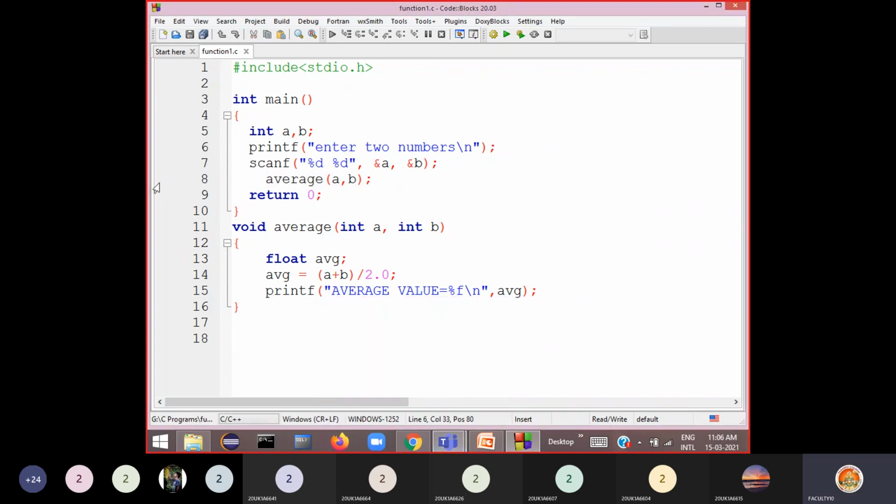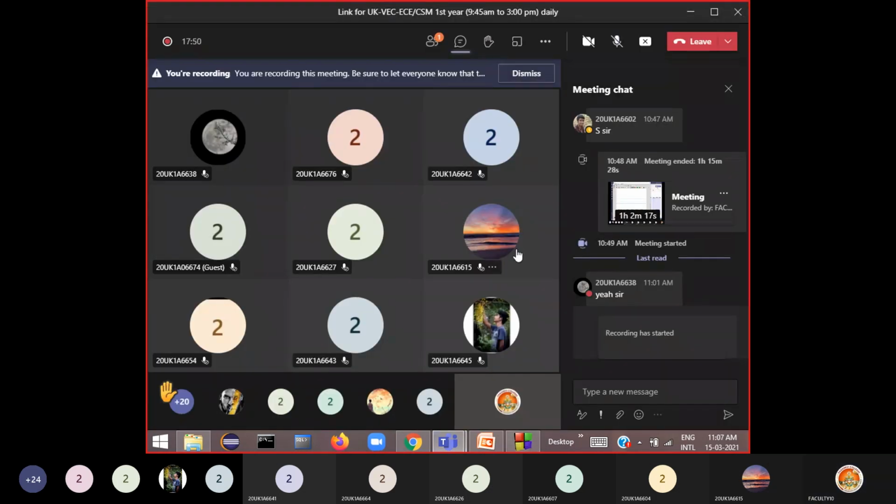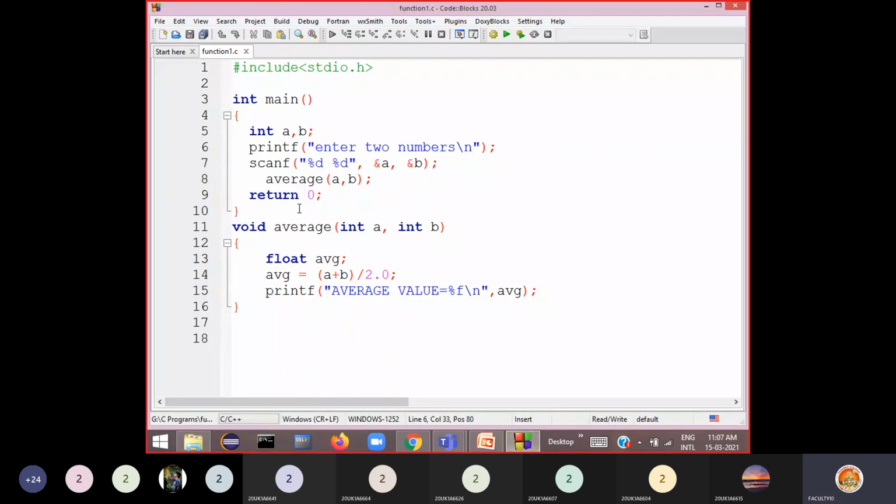Now see here. In this example what I am going to do is find the average of two numbers.